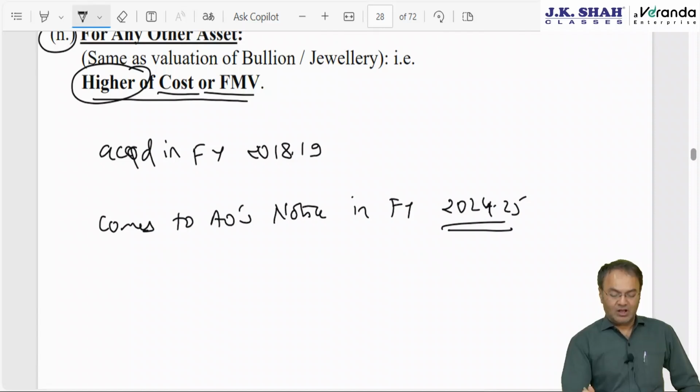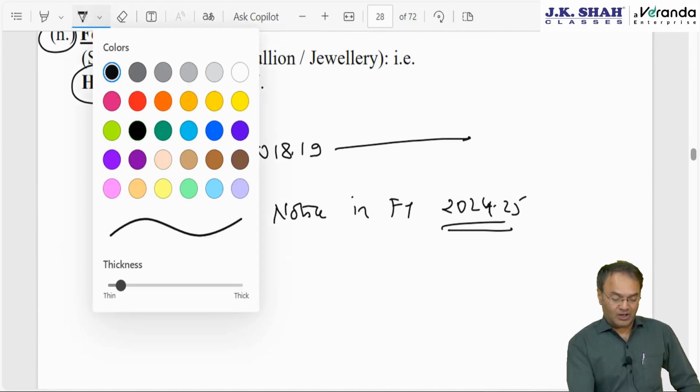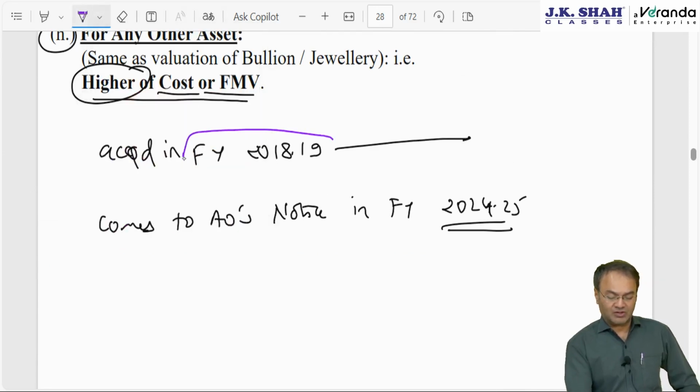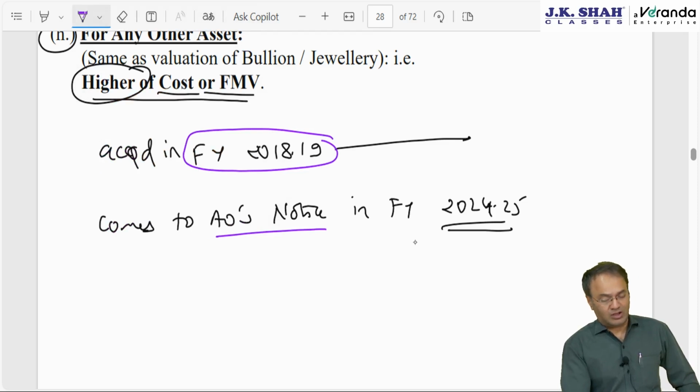Okay. However, the asset was acquired in 18-19, but now this asset is sold off. If I bring a twist in the story, if I tell you that the asset was acquired in 18-19, comes to the notice of AO in the current year, so the valuation date will be 1st April 2024, that is okay. But what if the asset is sold off?